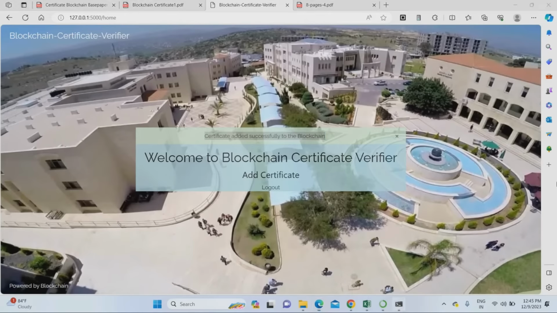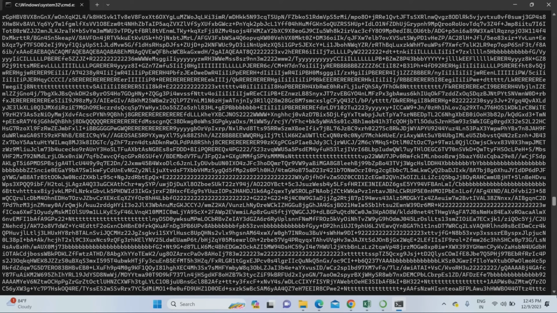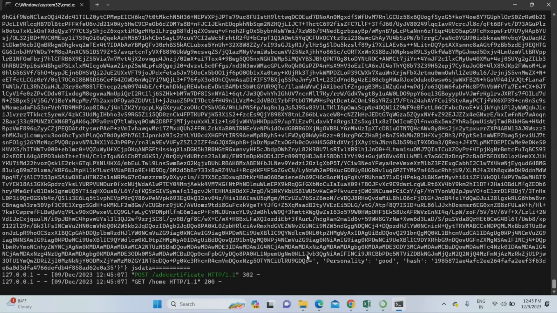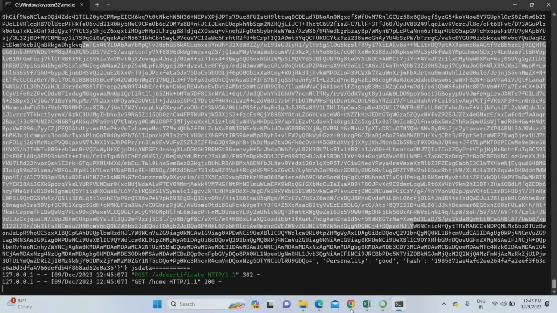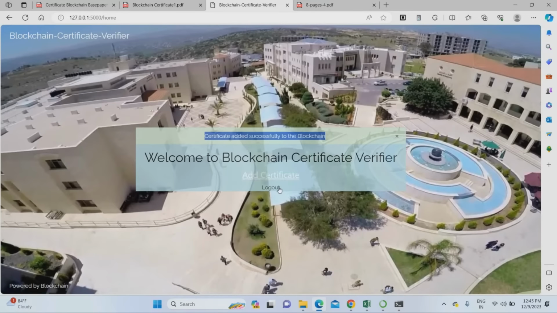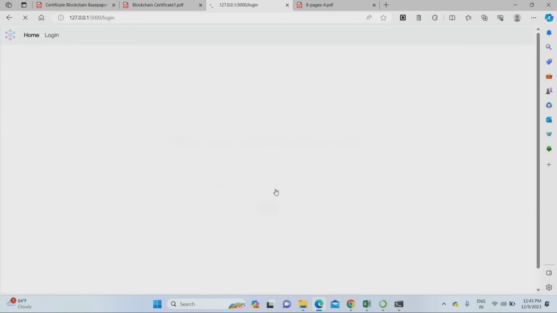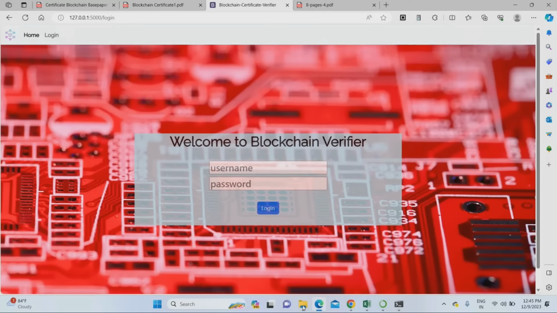So the certificate was added to the blockchain successfully. Let's go to the terminal. You can see the other data here. This also hashed successfully. So now I am going to log out.